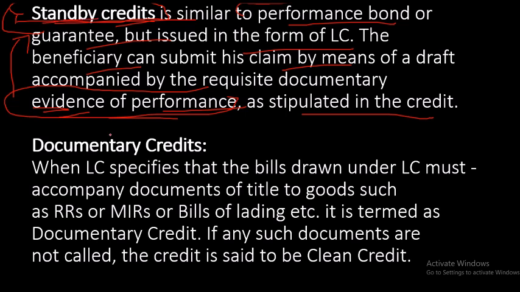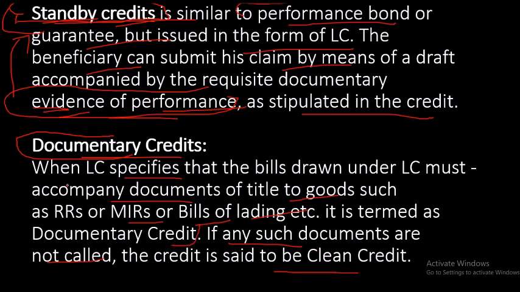That is called standby. Documentary credit: when the LC specifies that bills drawn under the LC must be accompanied by documents. So in the LC it must be mentioned, like title to goods, receipts, bill of lading, insurance documents, all documents. If any such documents are not called for, the credit is a clean credit.